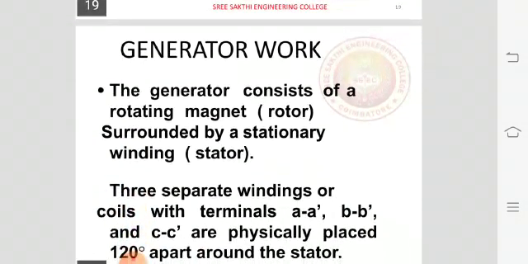The generator consists of a rotating magnet rotor surrounded by a stationary winding stator. So always the stator will be on the outside and the rotor will be inside. The stator will always be stationary and the rotor will be rotating.